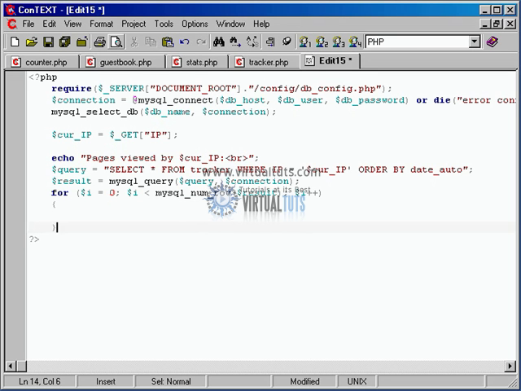Block that in. And now some stuff we're going to need is what page they hit. So we'll do $page equals mysql_result. And again, taking that $result, we're going to grab the index, or what row we're going to be looking at, which is $i.